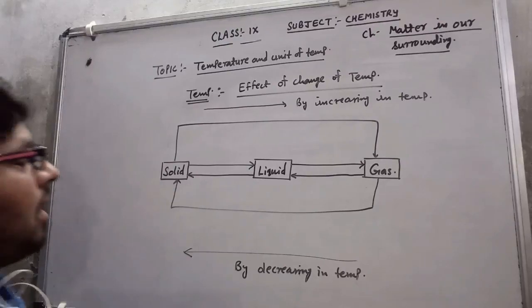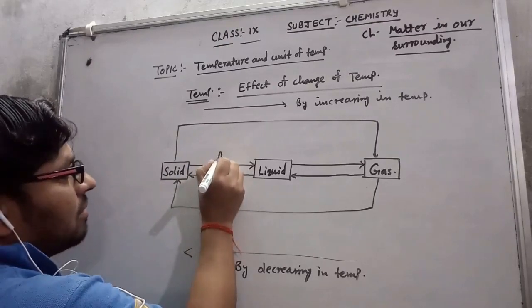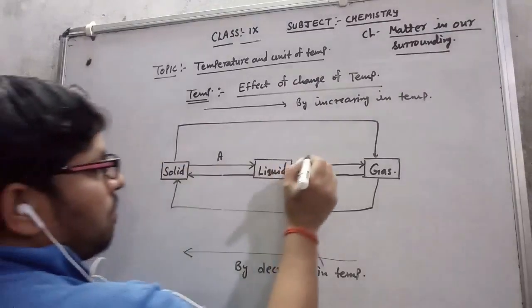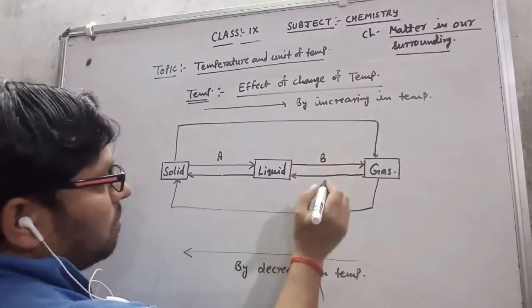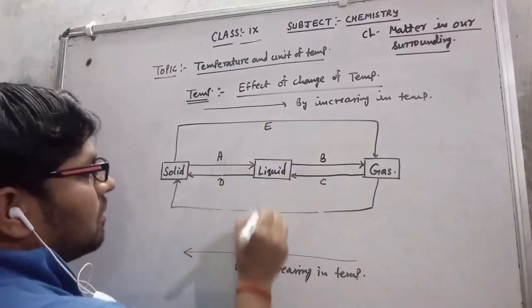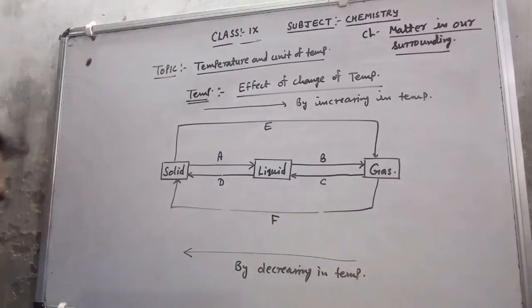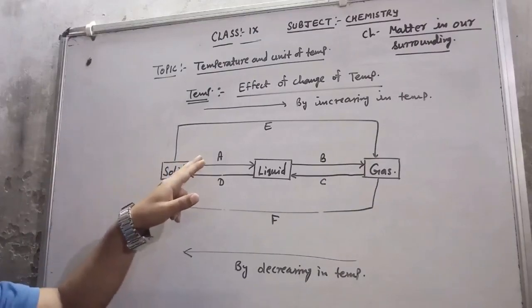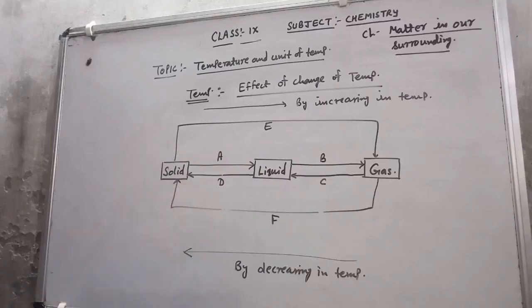Now suppose I mention here, this is process A, this is process B, this is process C, process D, process E, and process F. Now they are asking about the name of the process, that is A, B, C, D, E, and F.